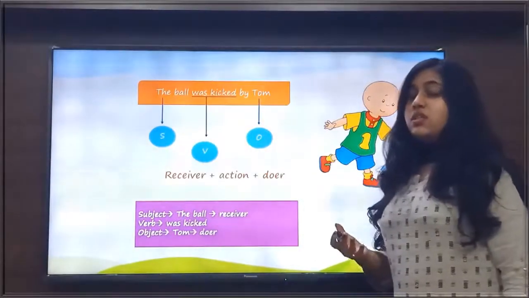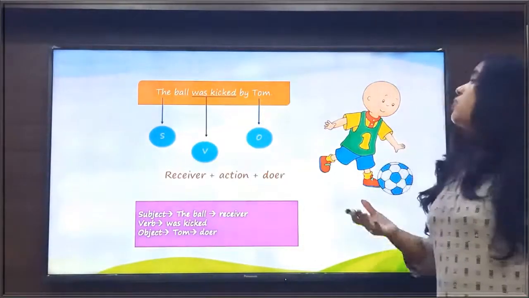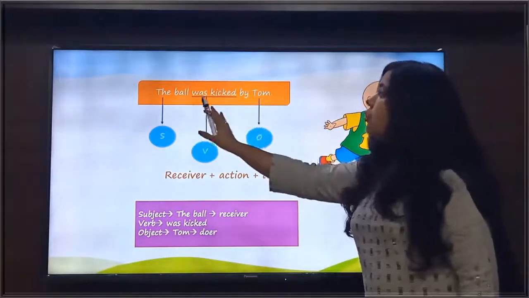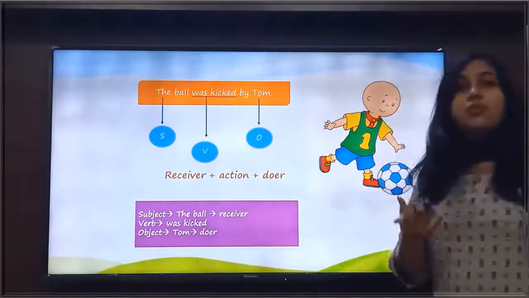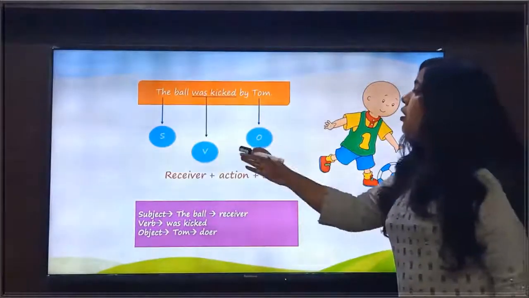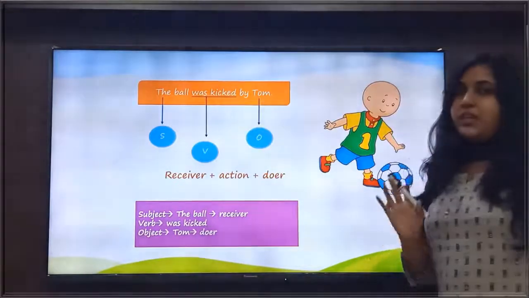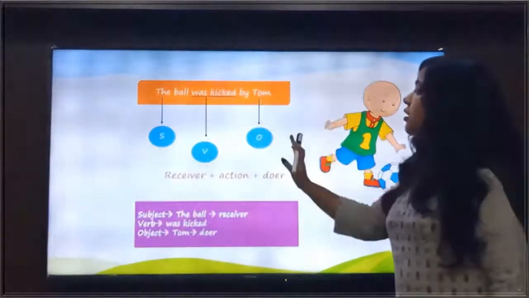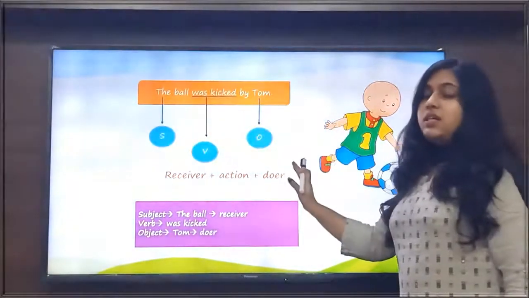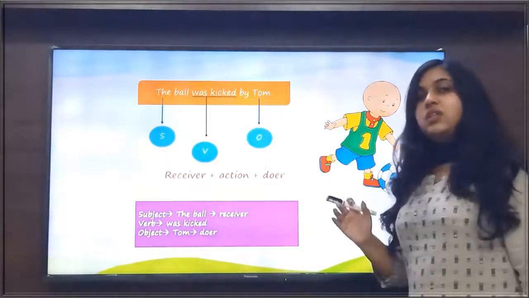So this action is done by whom? So if we ask the question after the verb, the ball was kicked by whom? Then what answer will we get? We get the answer, the ball was kicked by Tom. That means Tom is the object here, but he is the performer of the action here.